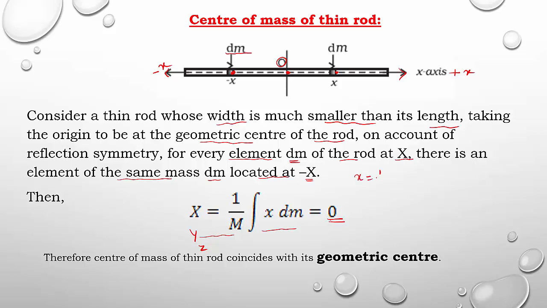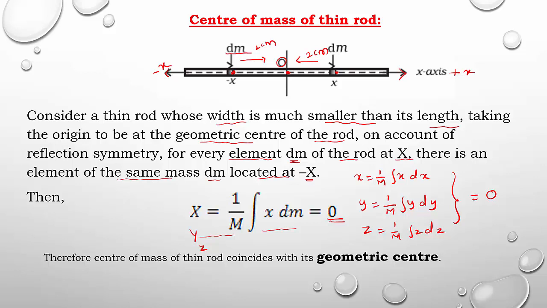So you can take 1 by M integration of x into dm, or you can consider the y-axis, 1 by M integration of y into dm, or the z-axis, z into dm. So this is always equal to 0 because it is at the center. Why is it lying at the center? Because on both sides mass and distances are equally distributed. This is also 2 centimeter, this is also 2 centimeter. We got exactly the center, the geometric center. It is the origin, it is equal to 0. That's why the center of mass of a thin rod coincides with its geometric center.